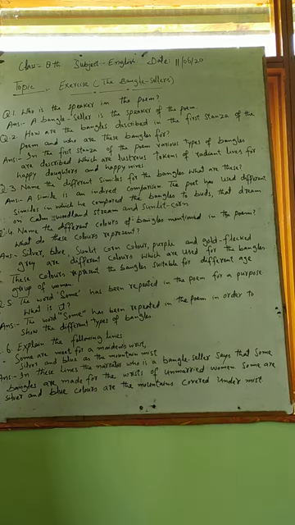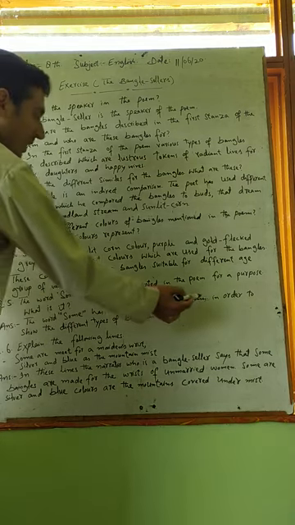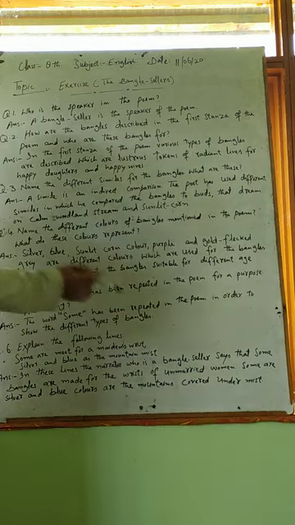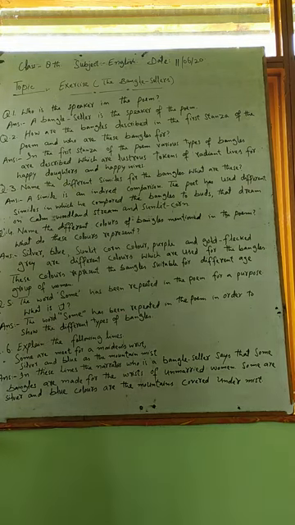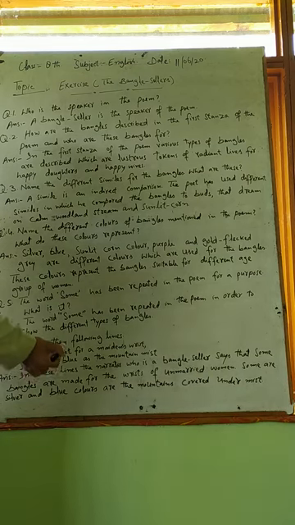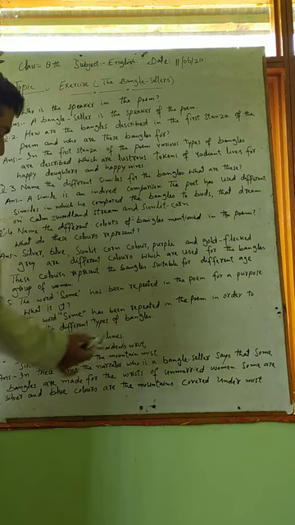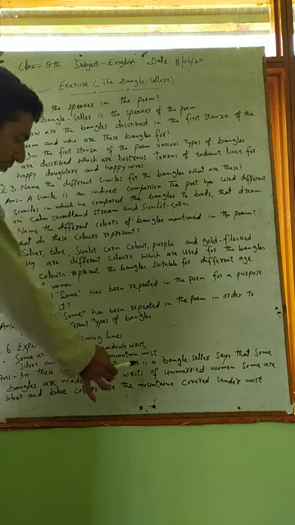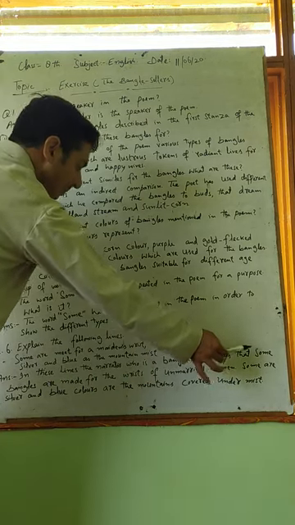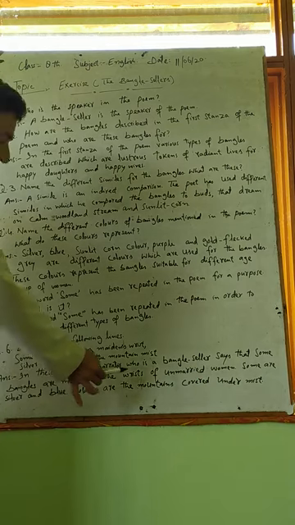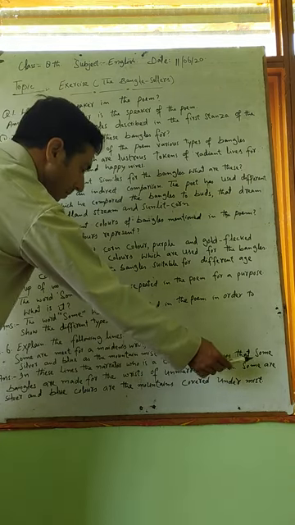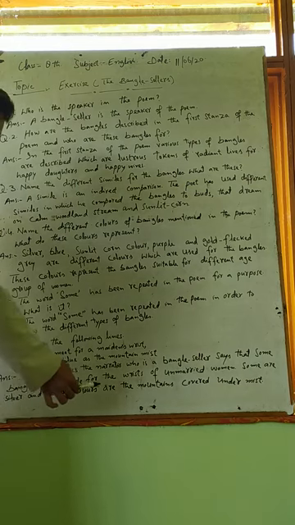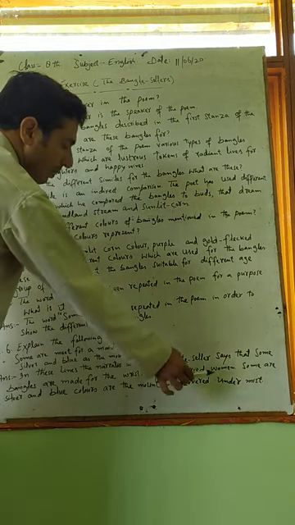So we can write here the word some has been repeated in the poem in order to show the different types of bangles. Clear? Now question number 6 is explain the following lines. We have to explain these lines. Lines are: some are meet for a maiden's wrist, silver and blue as the mountain mist. Now answer of this question is, in these lines the narrator, who is a bangle seller, says that some bangles are made for the wrists of unmarried women, some are silver and blue colors or the mountains covered under mist.